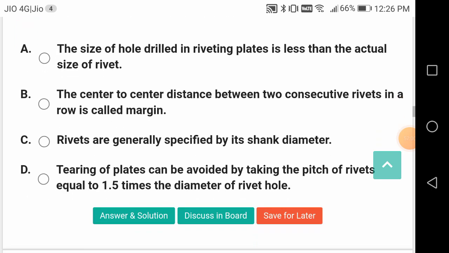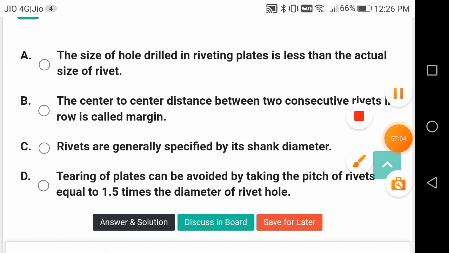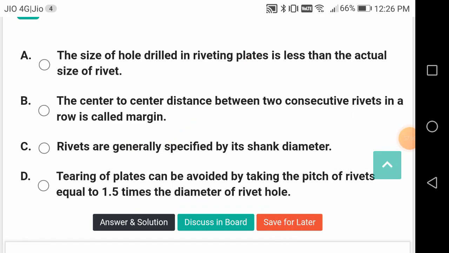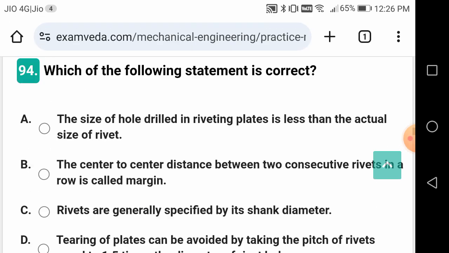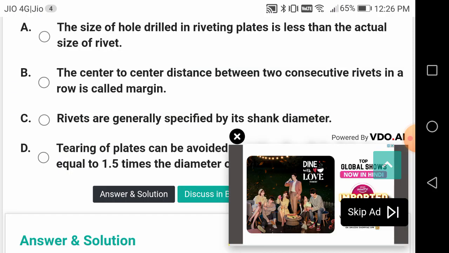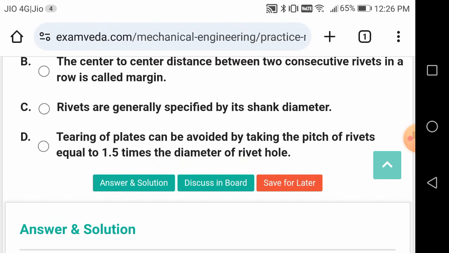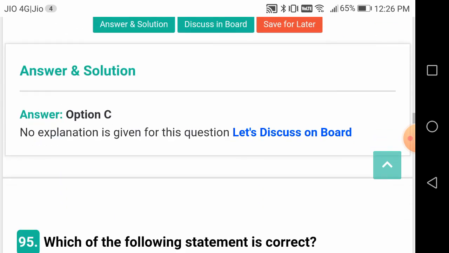Which of the following statements is correct? Once again, a good question, friends. Rivets are generally specified by their shank diameter. Shank diameter. It's a good question. So this is correct. Let us see what this is. Correct. Okay. Tearing of plates can be avoided by taking the pitch of rivets equal to 1 times the diameter of the rivet. So only C is the correct answer.